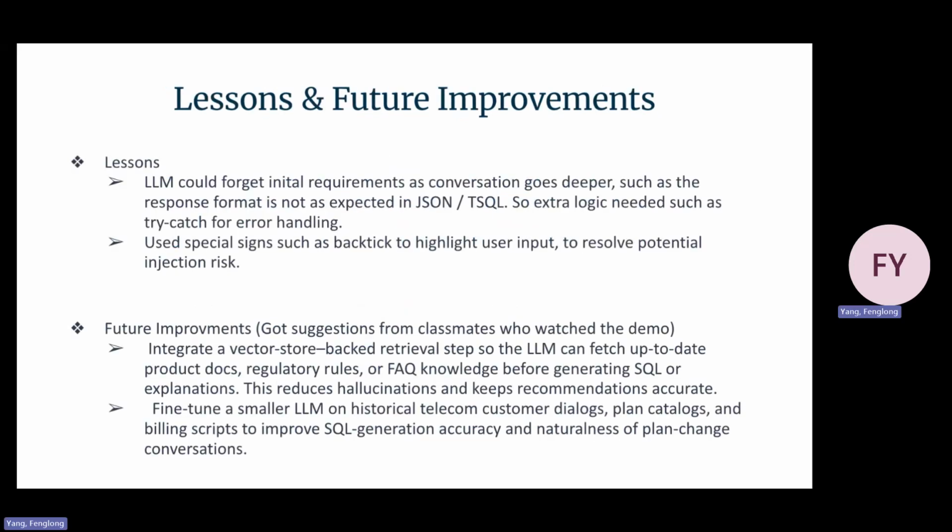So there are some lessons. LLM can forget initial requests, especially when the conversation goes deeper. For example, the format is not followed anymore. So we need to consider some extra logic. And we also need to use some tricky skills to highlight the user inputs to avoid the injection risk. And we also got some suggestions from classmates who watched this demo. They gave us some future improvements. And now I'm going to demo our project.